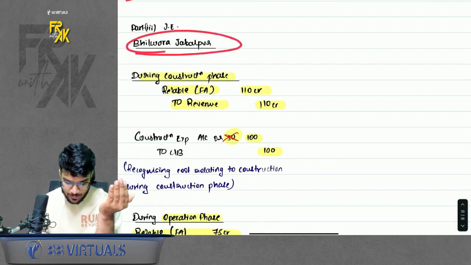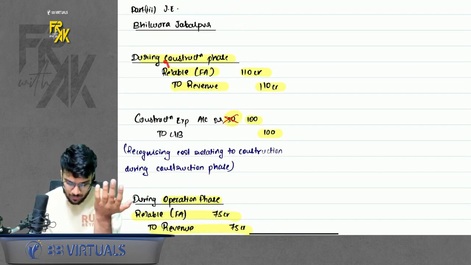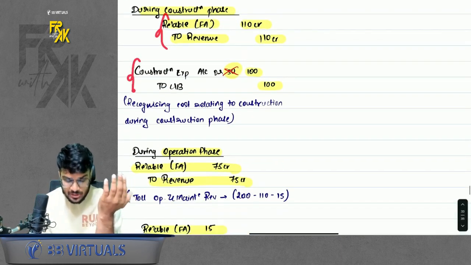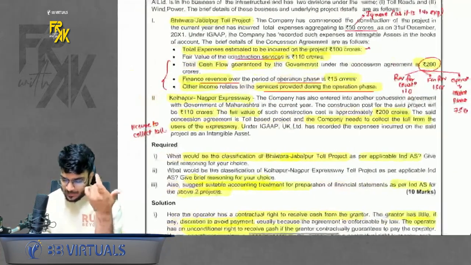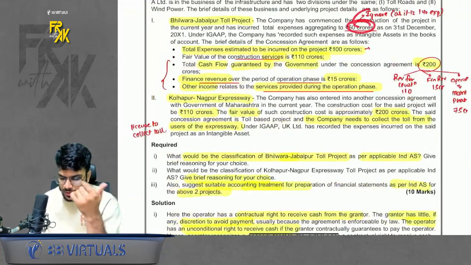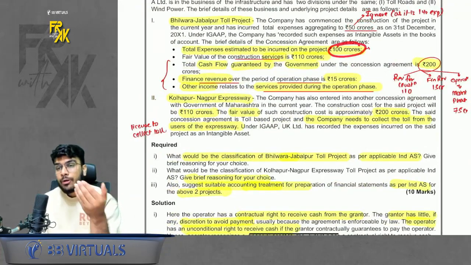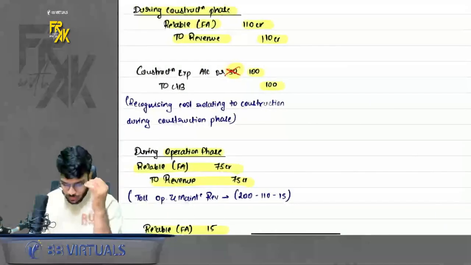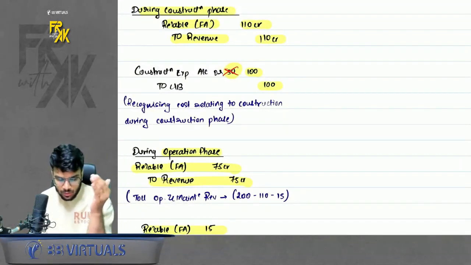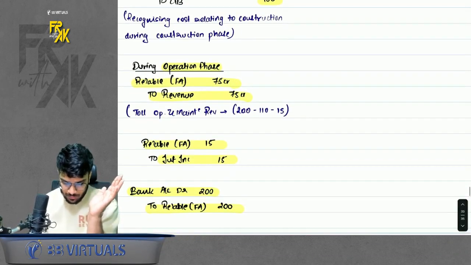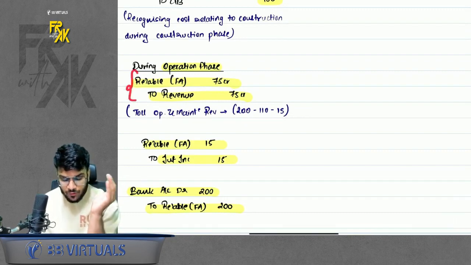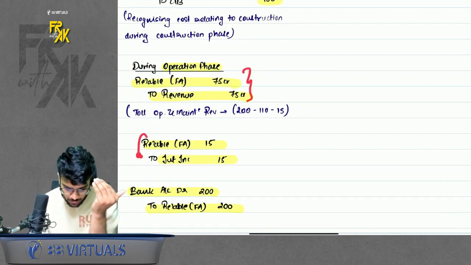Then for the first project, you will say you are going to receive money. So receivable to revenue. Then whatever expense you are going to incur across 3 years, book that. In the question, to confuse you, they have given two expenses. One, what you incurred in the first year, and the second, what you are going to incur across the construction period. Because we are passing the entry for the whole tenure, pass the entry for the whole construction period, not only for the first year expense. Do remember that.